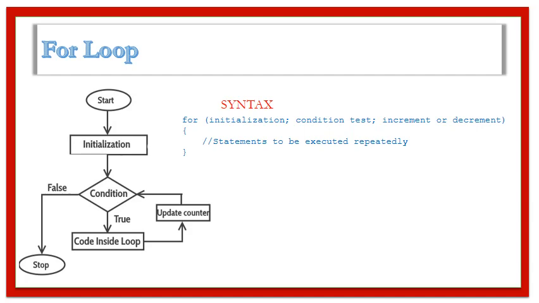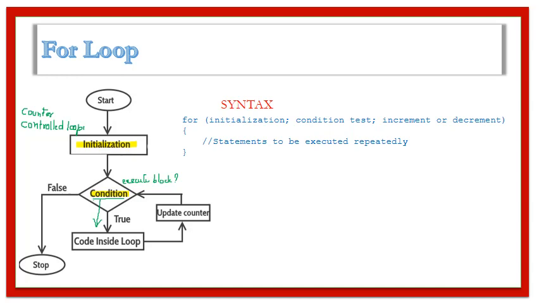A for loop is used to repeat a block of statements a certain number of times. It is a counter control loop. As usual, this loop involves setting the counter. Then we check a condition to decide whether or not to execute the body of the loop.